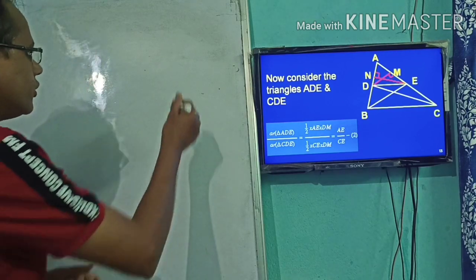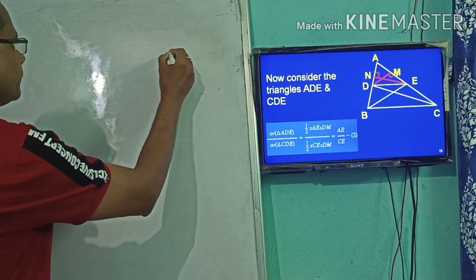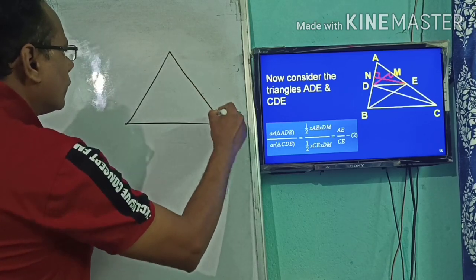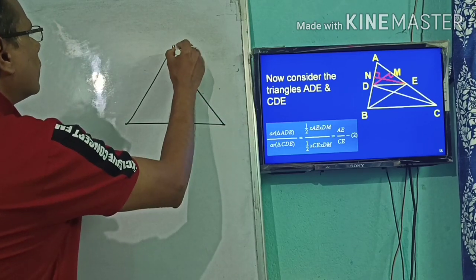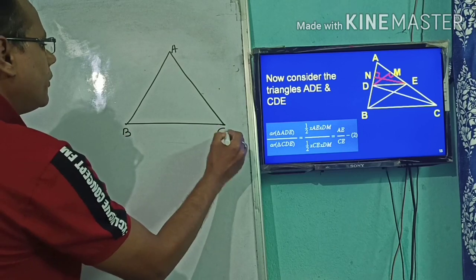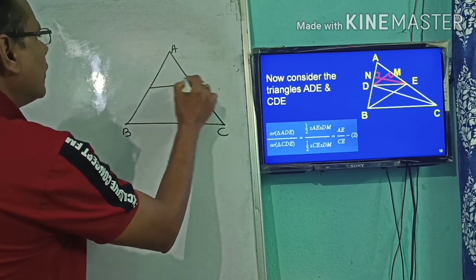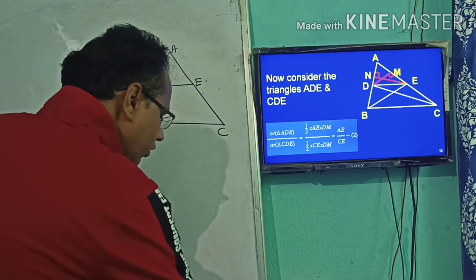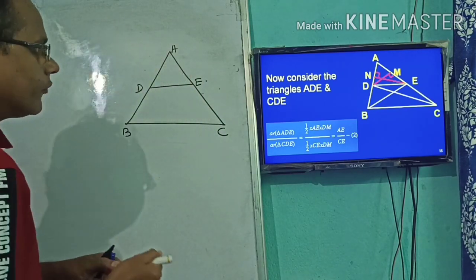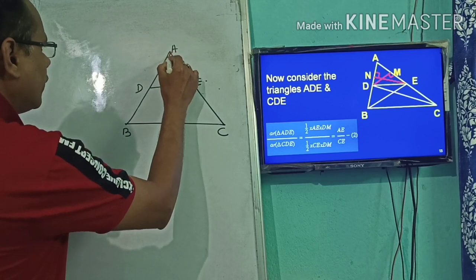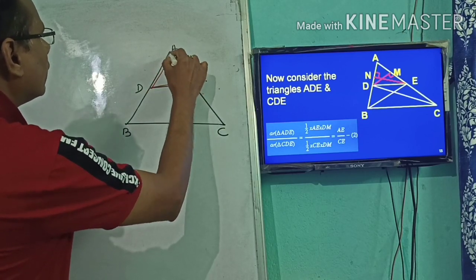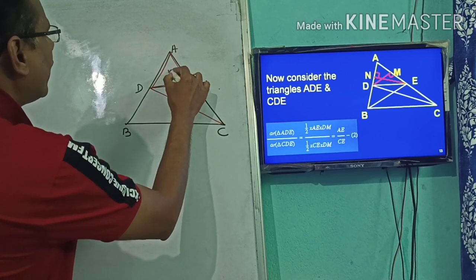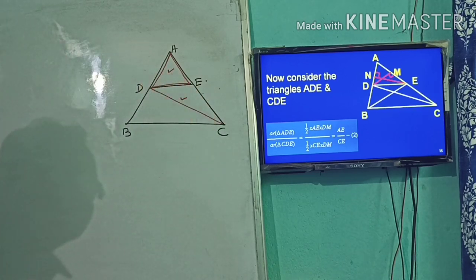I can draw here, this is your ABC, then this is your DE. Here we will take ADE, and here CDE. So this triangle and this triangle we will be considering.